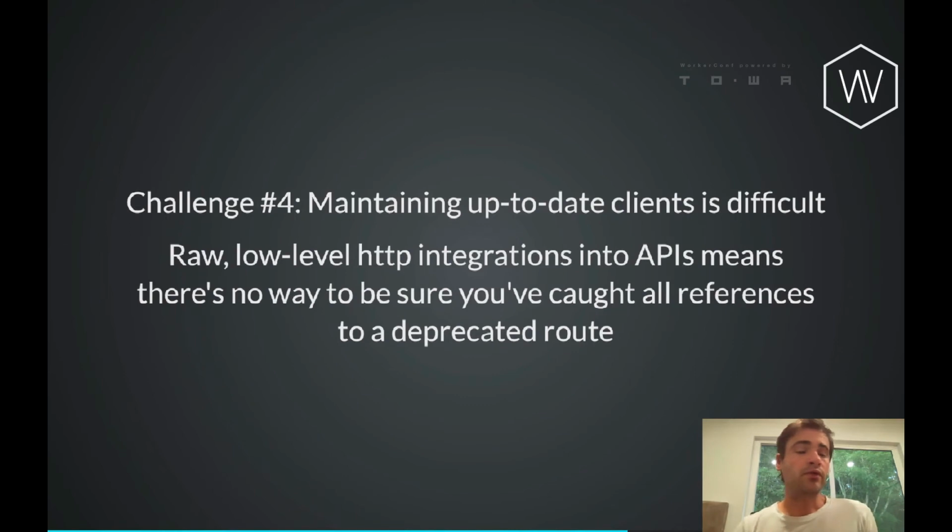And this means that over the long term, maintaining up-to-date clients is really difficult. YouTube moved from V2 to V3 of their API, deprecated V2, and anyone who was on that had to rewrite their integrations to get to V3. Every single client had to be updated in order to get access to the same data that they were getting previously. And that can be really difficult to make sure that you have found all of the references. That can be nerve-wracking.